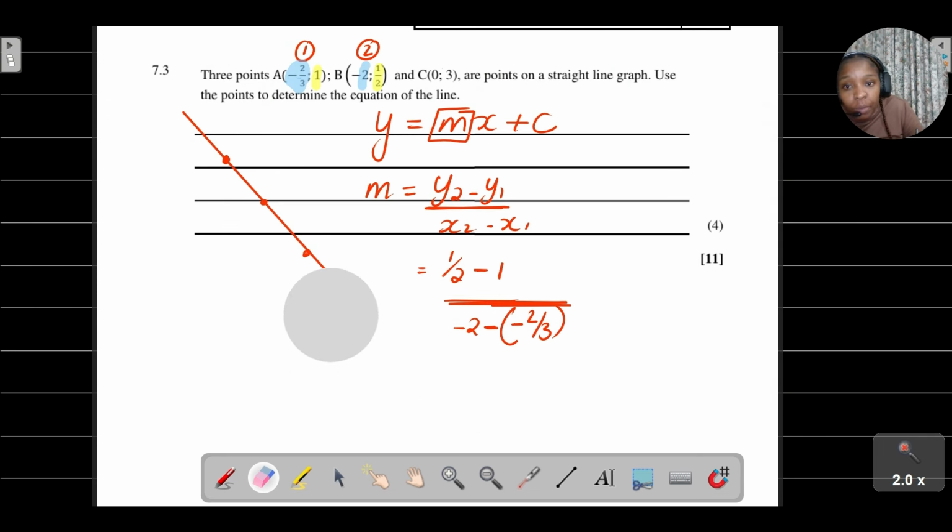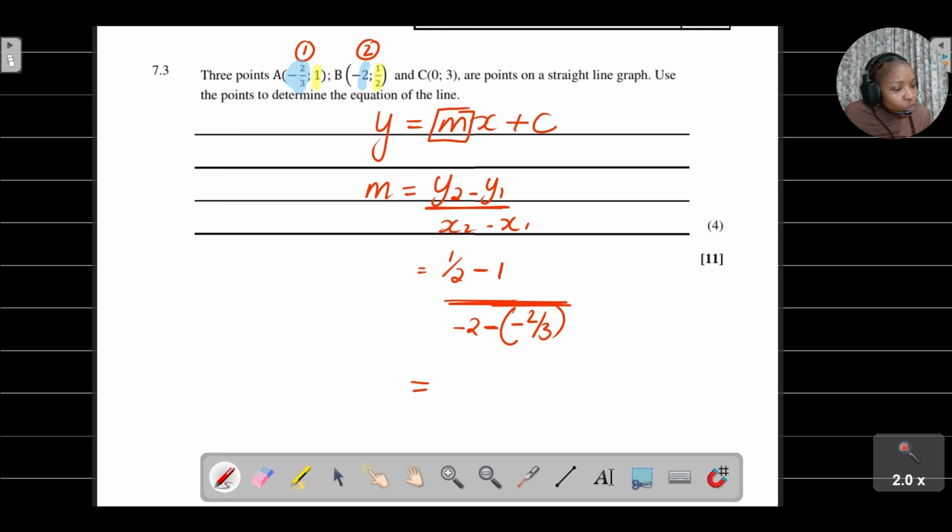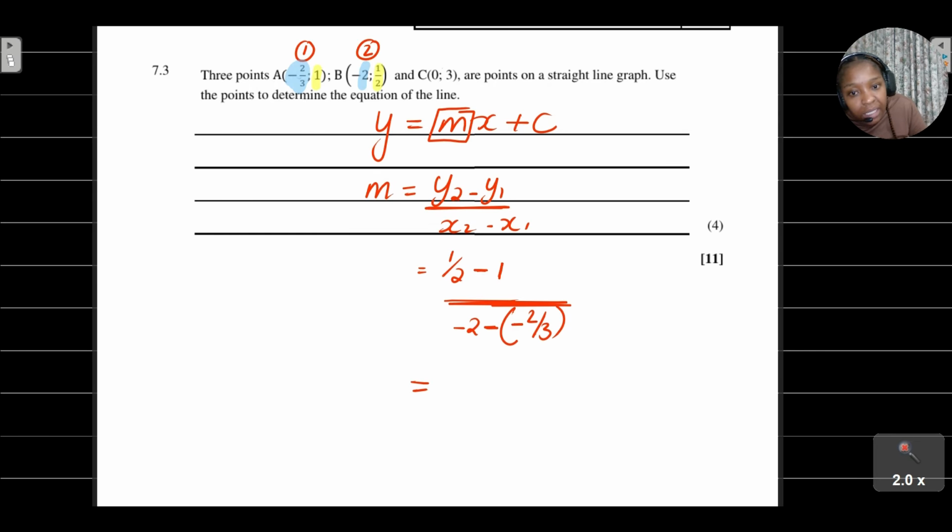Then all I need to do is punch it into my calculator the way that it is. I don't want to spend time, so it's going to be 1/2 minus 1, divided by -2 minus -2/3. Honestly, this is the same as 1/2 minus 1 divided by -2 plus 2/3, since a negative times a negative is a positive.